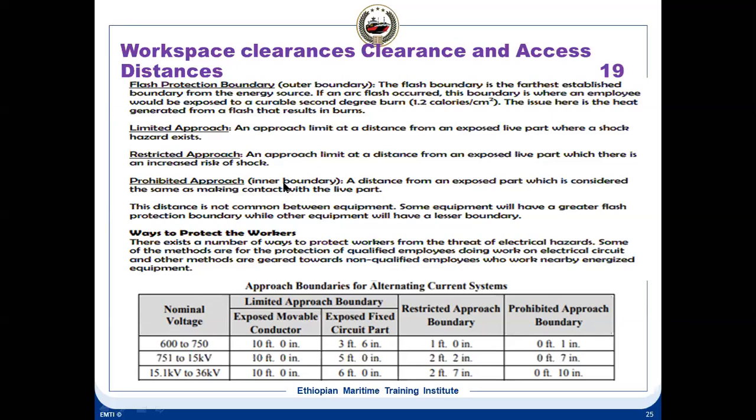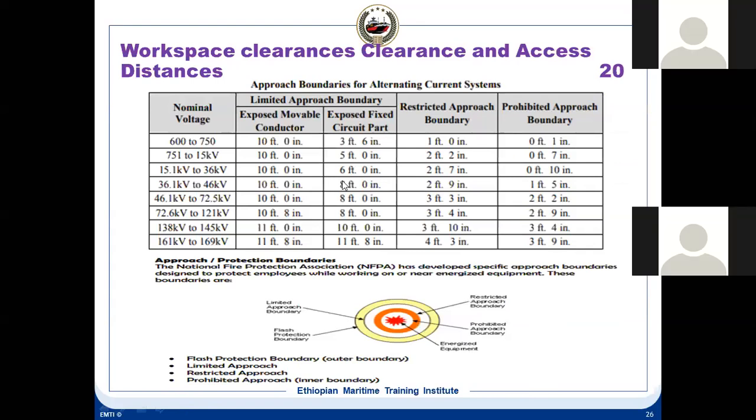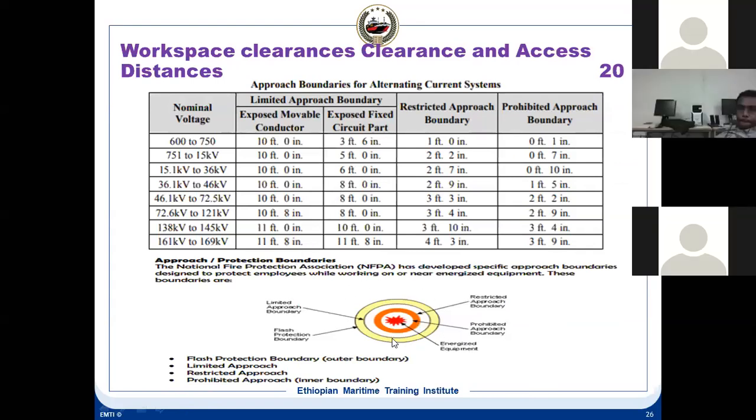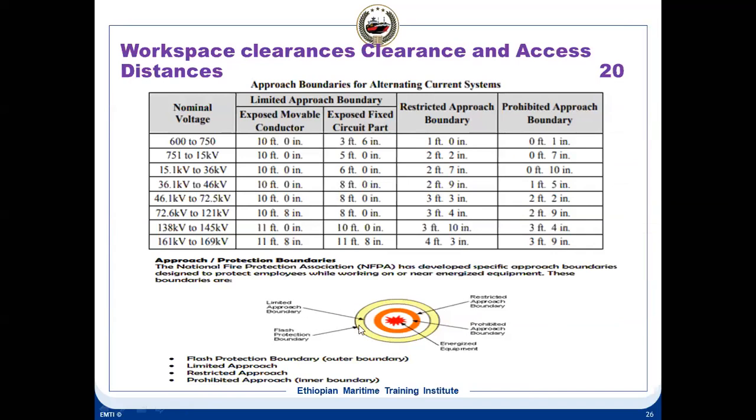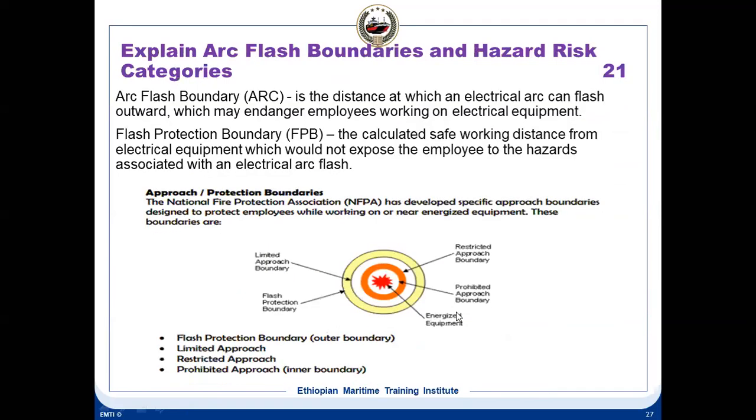Prohibited approach. Okay. So here you can see this is the one which is concerned to us, up to 36,000. These are the various distances: limited approach boundary, restricted approach boundary, prohibited approach boundary. It's the same thing, I just put it here. And you can see in this flash, what is flash protection, what is limited approach, restricted approach, prohibited approach. Okay, it's a very important question, workplace clearance.